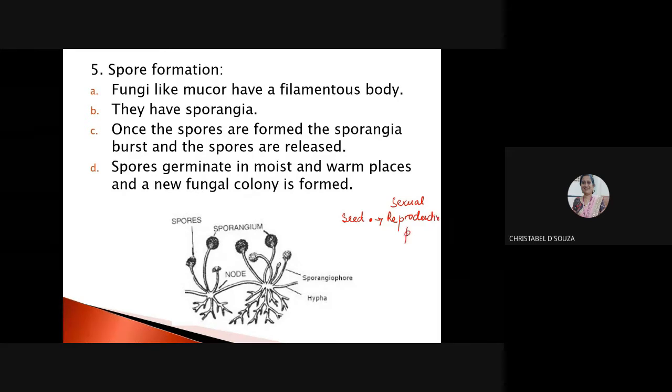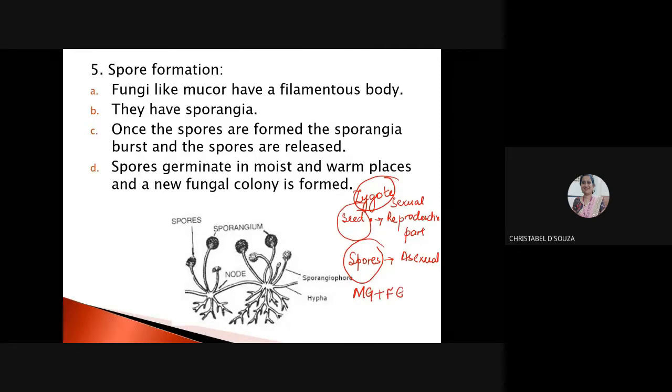But when I talk about spores, a spore is asexual. There is no union of male and female gametes. We may confuse between a seed and a spore. A seed is known as a zygote. Whenever I talk about a zygote, I talk about male gamete plus female gamete. Only then can I get a zygote.